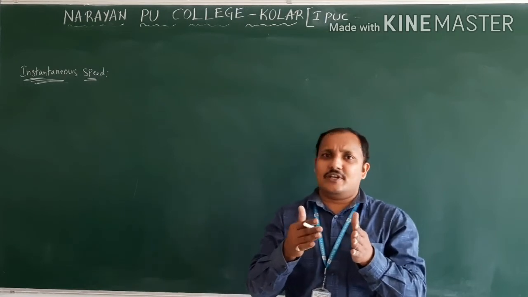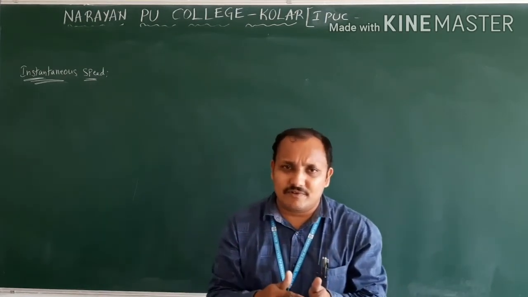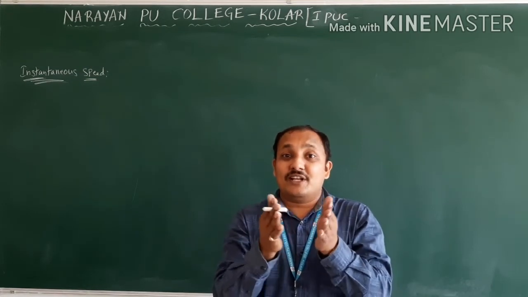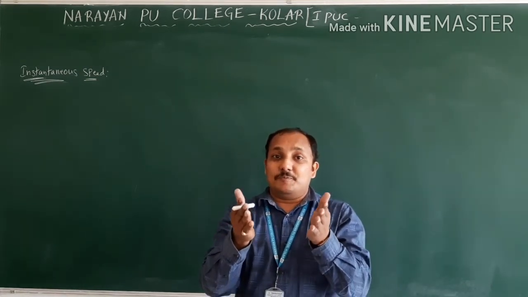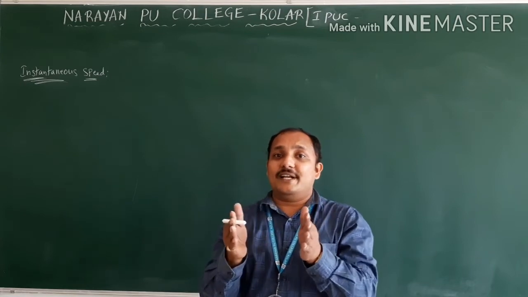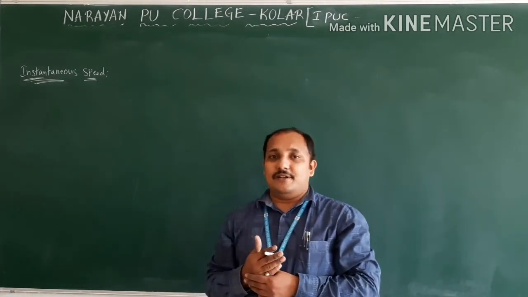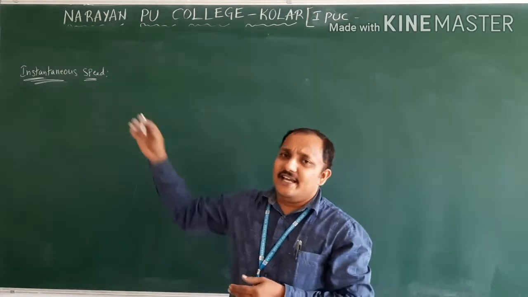So according to the definition, we say at a particular instant of time, the speed of the object at a particular instant of time is called instantaneous speed. In the name only it is there: at any instant.